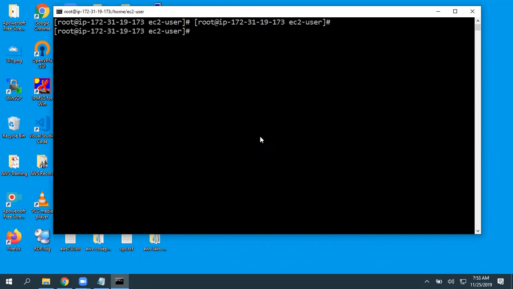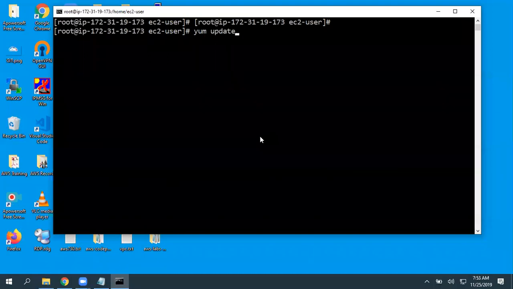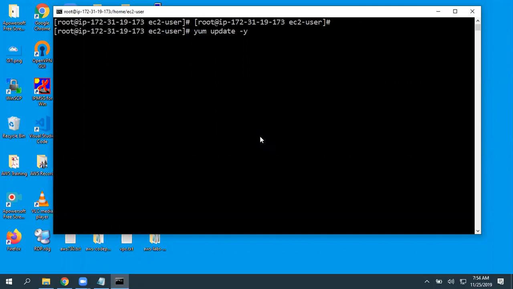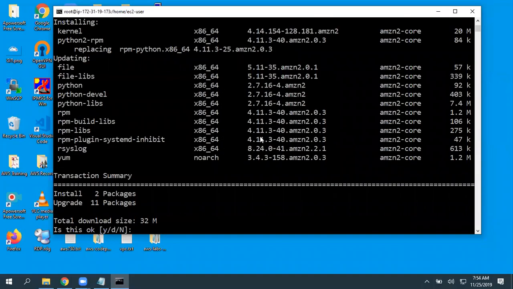First of all, I want to update my operating system. The command is yum update -y. Again, why are we giving -y? If I give only yum update, it is going to get all the information about the files it is going to update and install, and it will wait for our input.